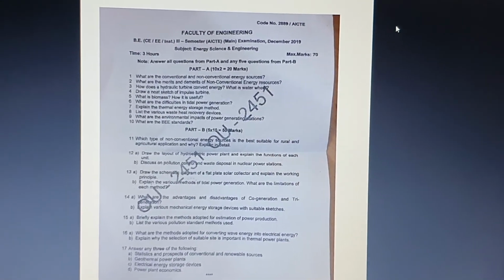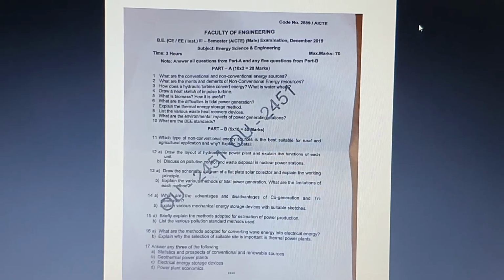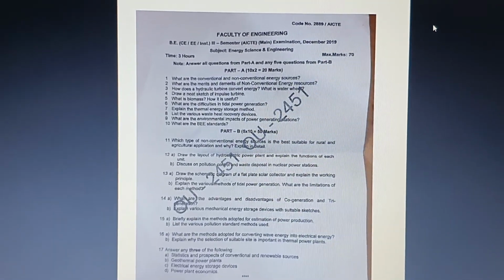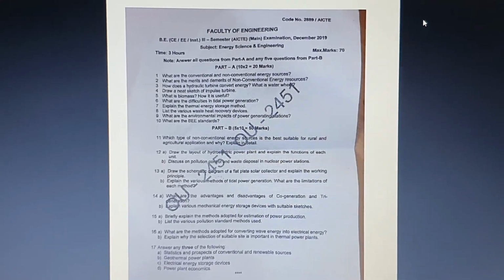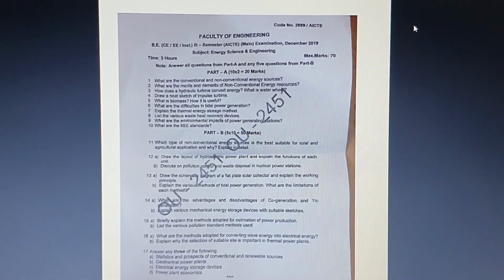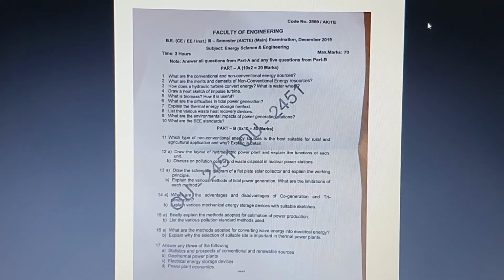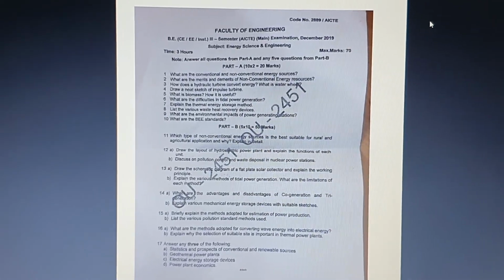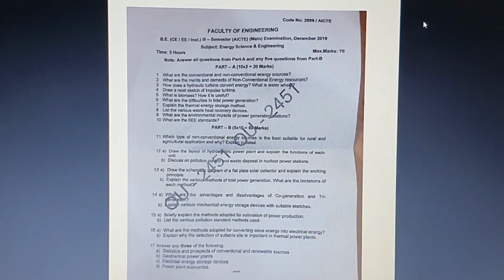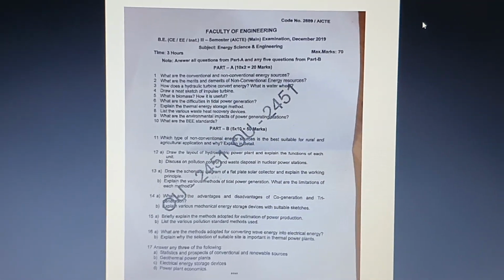This is the previous year question paper which we got in the last semester for the remaining departments, civil engineering and electronic engineering departments. They are having the energy sciences and engineering subject. This year it consists of various questions from all the units, but mostly the questions were from the first unit. You are having more weightage.